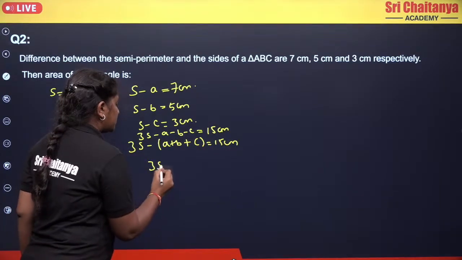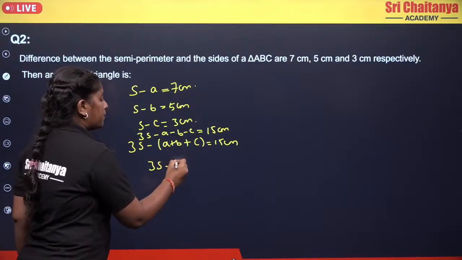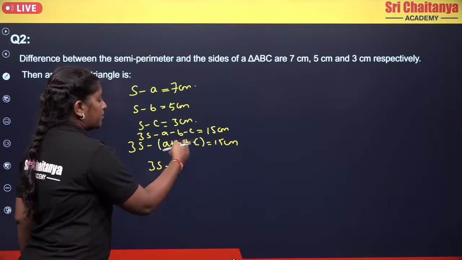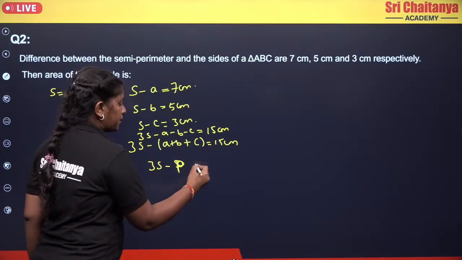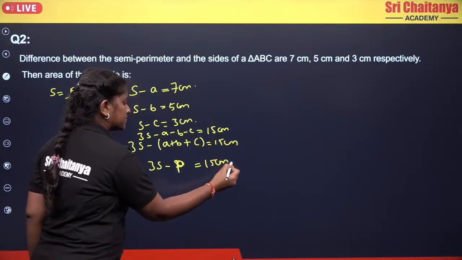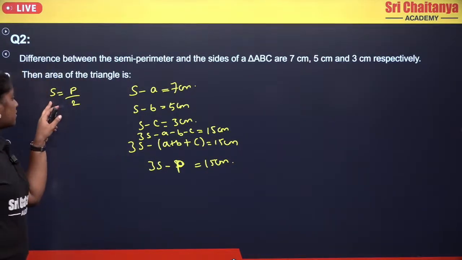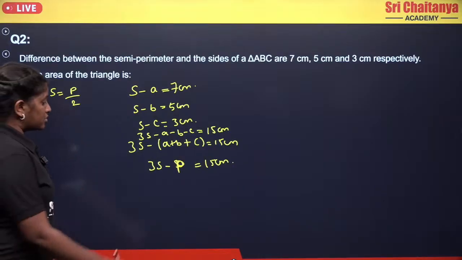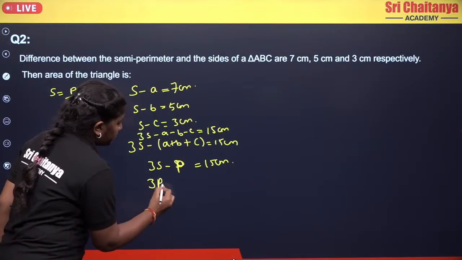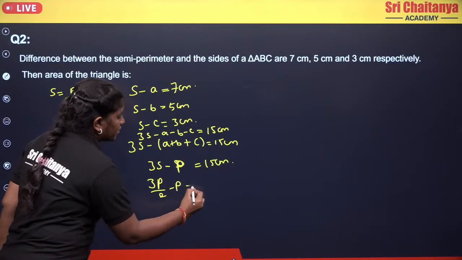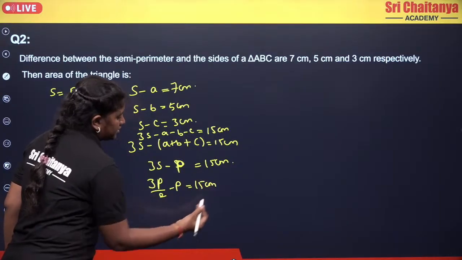Okay, now A plus B plus C is nothing but your perimeter P. Clear? So this is how you will get. Now in the place of S, can I write half of the perimeter? So that becomes 3P by 2 minus P, which is equal to 15 centimeters.